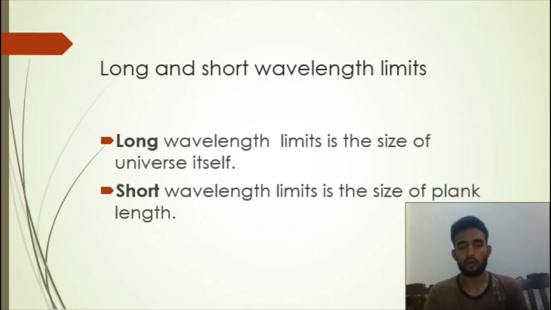We have two types of wavelength limits. First of all, as we discussed above, the frequency range is so wide that the longest wavelength is the size of the universe itself, and the shortest wavelength is the Planck length.